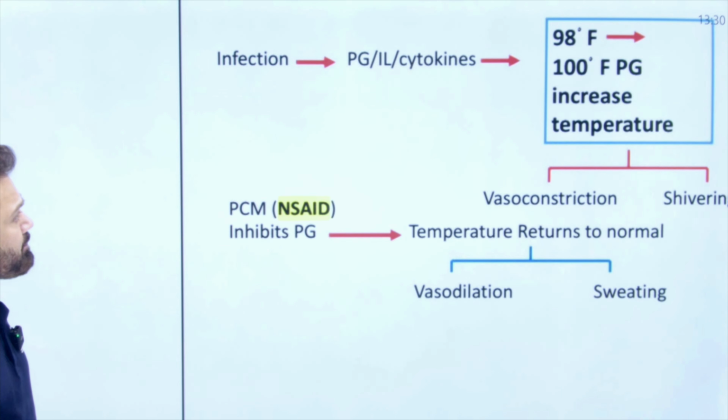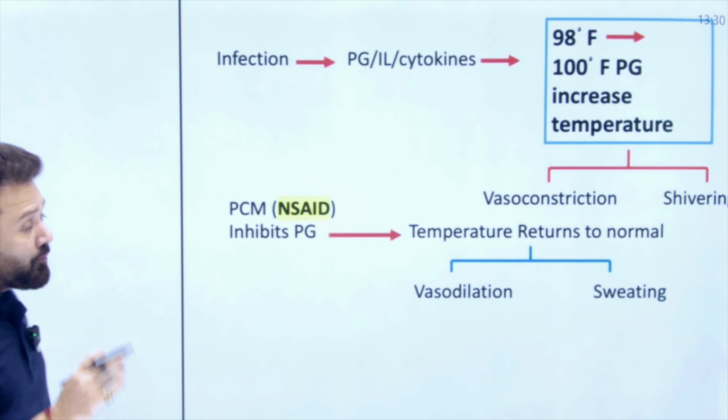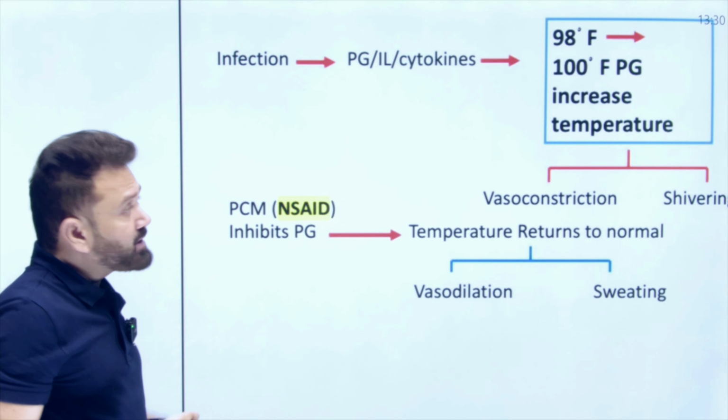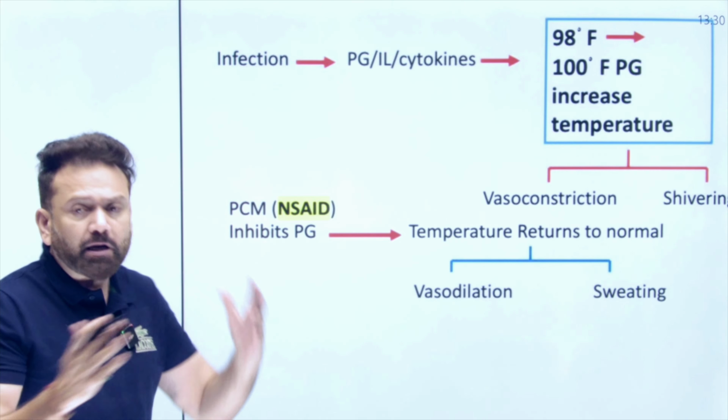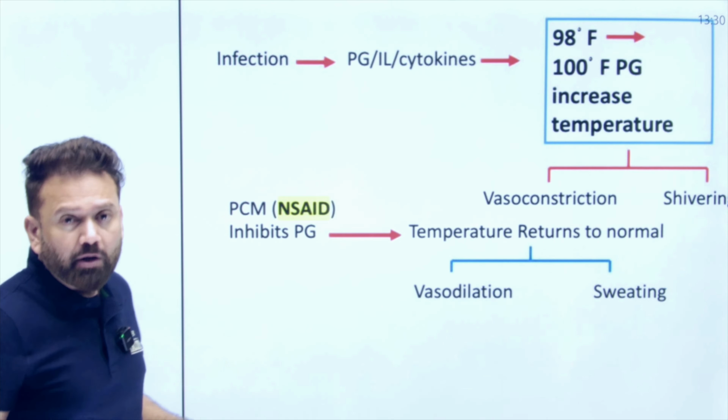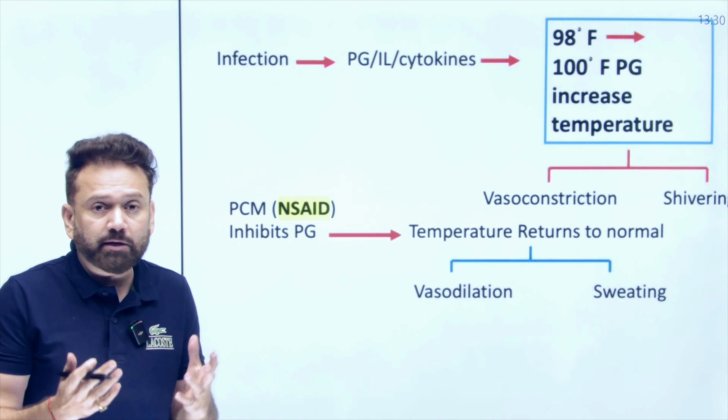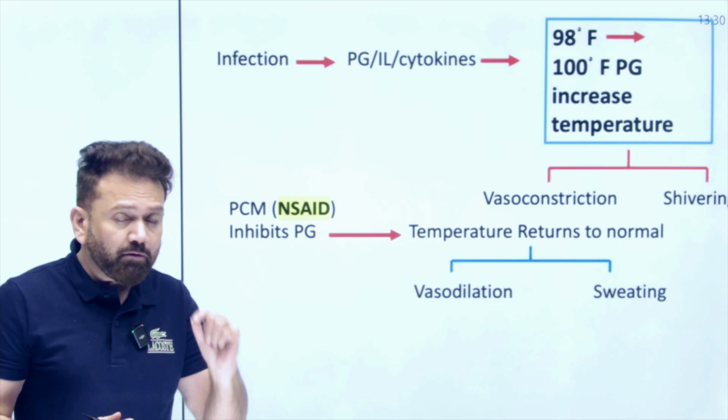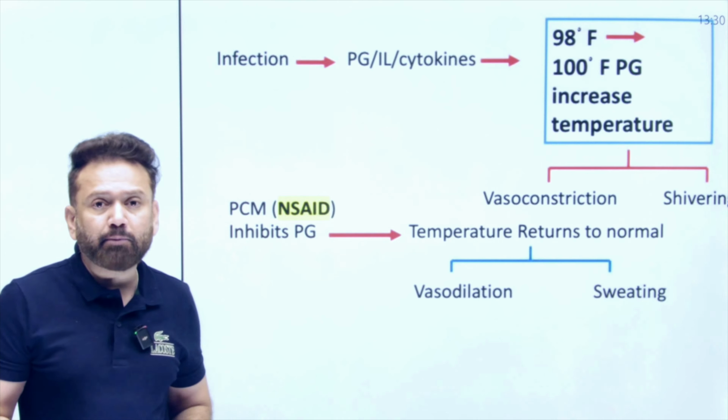Now, what is the pathophysiology of fever? Fever is different from hyperthermia. We will use the term fever only when the set point becomes high. Hyperthermia can be, for example, if you are dancing for 1 hour, temperature will increase and you say hyperthermia is there. But fever will be only when the set point in the hypothalamus increases.